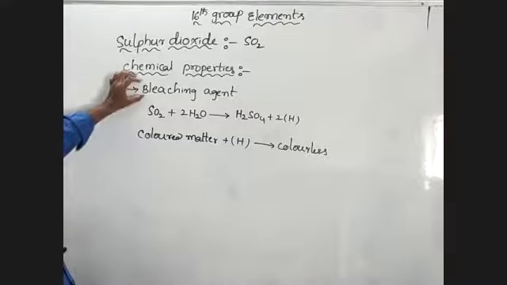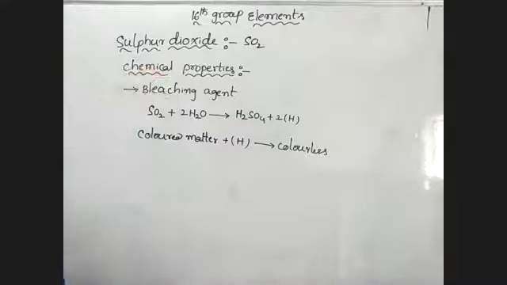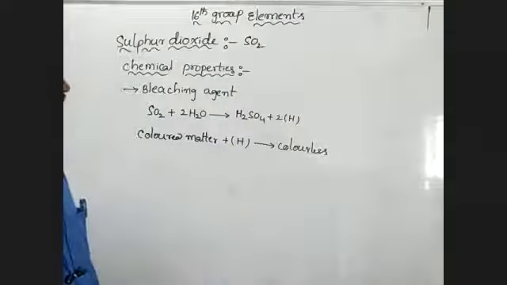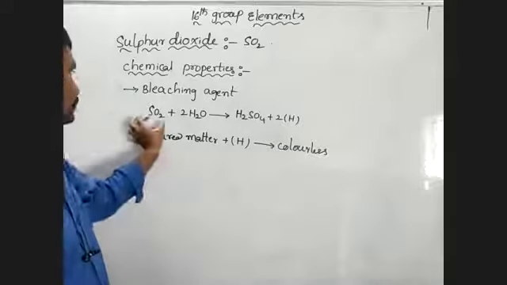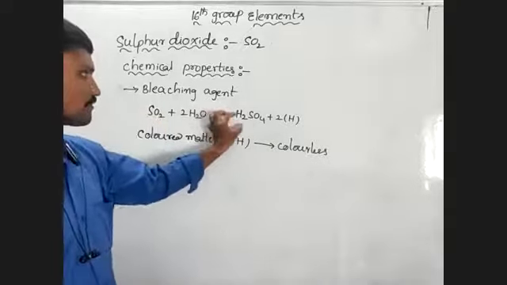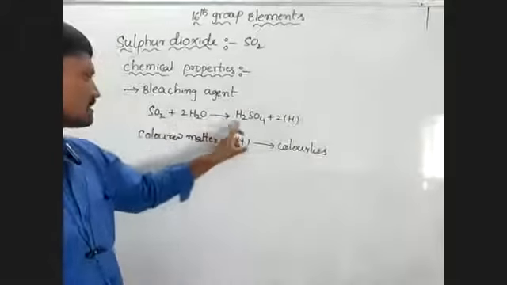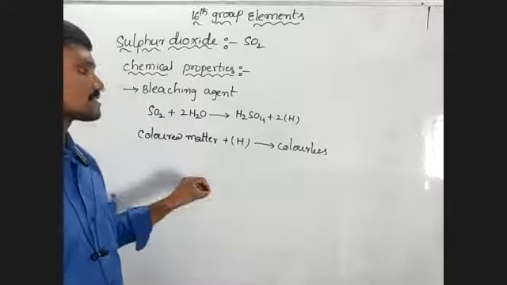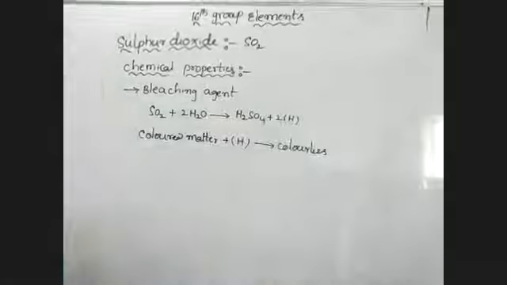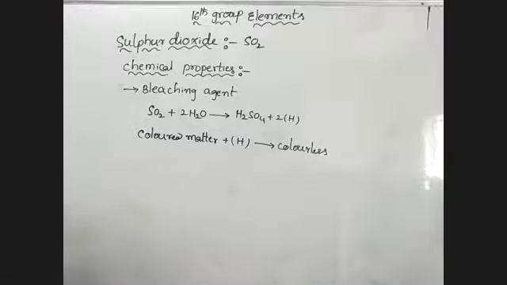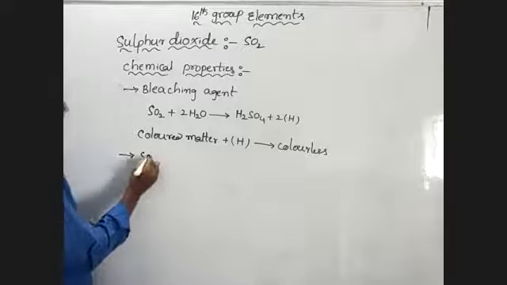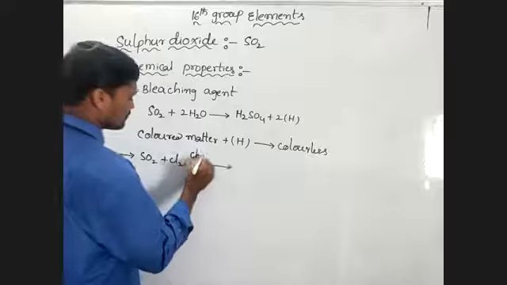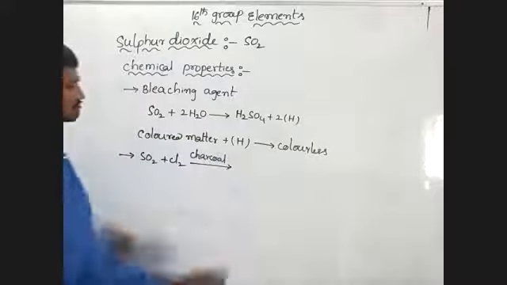Once again, SO2 is a bleaching agent. Why? Because due to formation of nascent hydrogen. So in this reaction, SO2 oxidizes to sulfuric acid. SO2 అనేది sulfuric acid గా ఆక్సిడైజ్ అవుతుంది. సో కలర్డ్ మ్యాటర్ ని రిడక్షన్ ప్రాసెస్ ద్వారా కలర్లెస్ గా కన్వర్ట్ చేస్తుంది. దట్ ఈస్ బ్లీచింగ్ రియాక్షన్. So next one, sulfur dioxide when reacts with chlorine in the presence of charcoal catalyst.